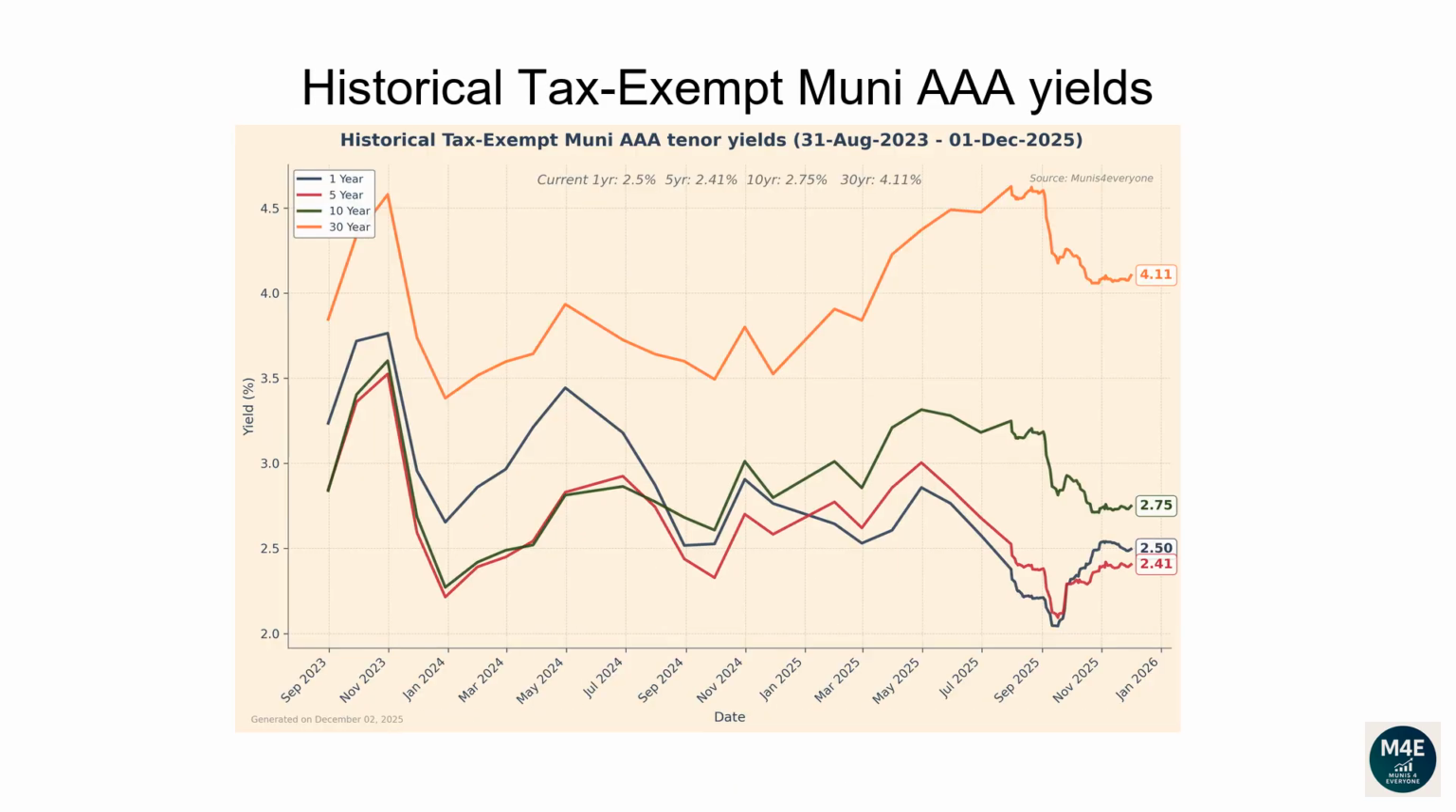This line plot and the next plot show how each tenor of the Muni yield curve has changed over time. From the 31st of August 2023 to the 1st of December 2025, the 1-year yield has dropped from 3.24 to 2.5. The 5-year yield has dropped from 2.85 to 2.41. The 10-year yield has dropped from 2.84 to 2.75. The 30-year yield has increased from 3.85 to 4.11.